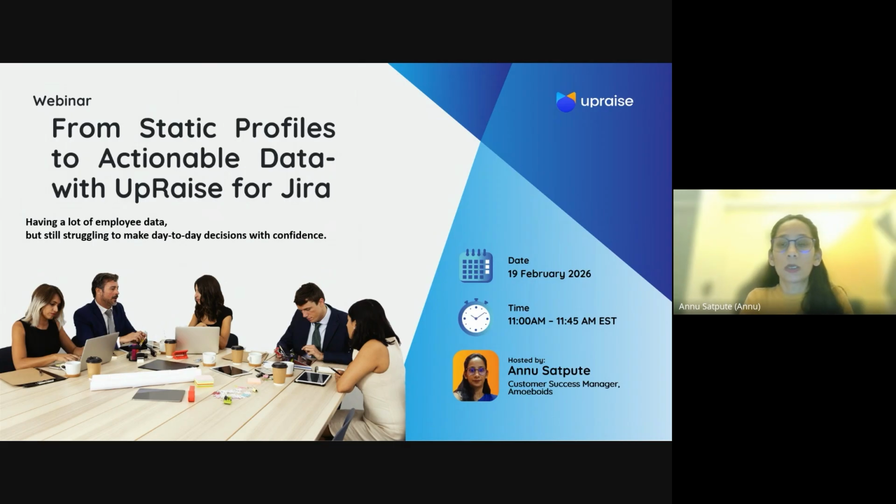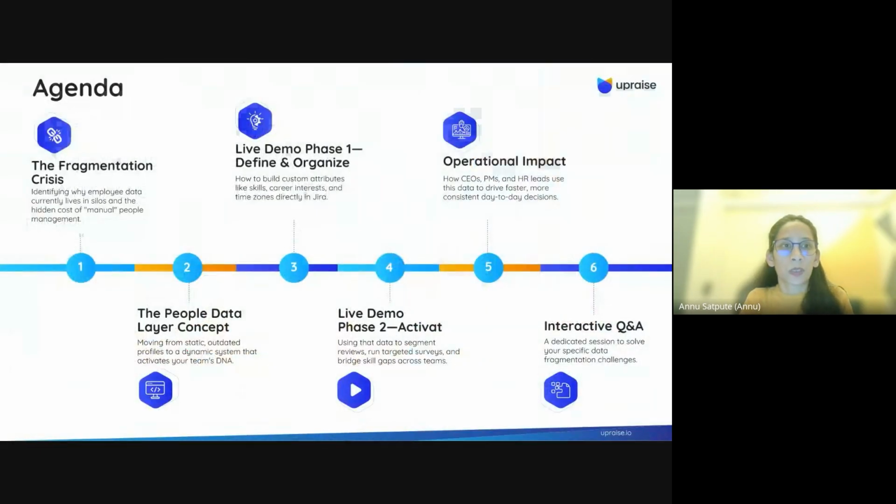So let's move on with the agenda today. First, we will talk about the fragmentation crisis, where we will try to understand when data is scattered across different platforms or in different formats, how exactly it hampers the organization's decision making and other organizational processes. Then we will talk about a people data layer concept that resolves the fragmentation crisis.